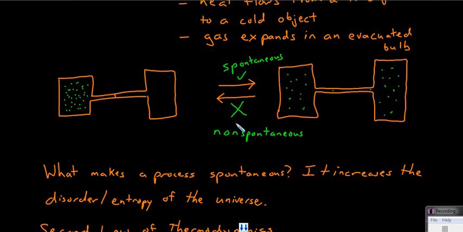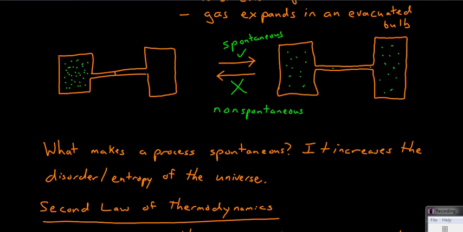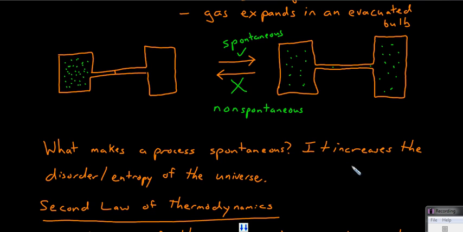Non-spontaneous reactions can occur, but with the addition of work. Whereas spontaneous reactions can often do work and cause other reactions to occur. So what makes a process spontaneous? The answer is, it increases the disorder or entropy of the universe.